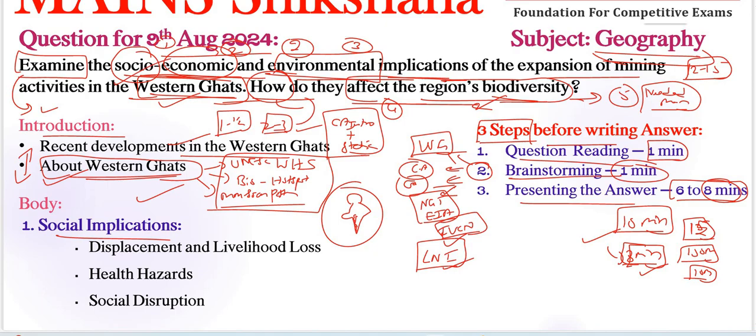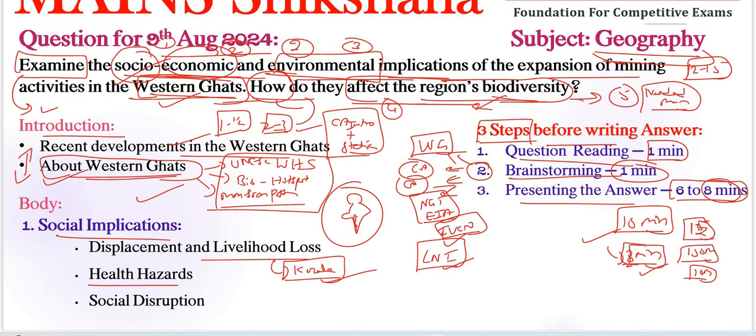Next, coming to the body part, that is the first important keyword we need to address: social implications. The first important thing is displacement and livelihood loss. In Kerala, especially recently, the proposed expansion of the granite quarrying industry in the Western Ghats has led to the displacement of local tribal communities, disrupting their traditional agricultural practices also. Loss of cultural heritage is also very important. These types of examples we need to include here.